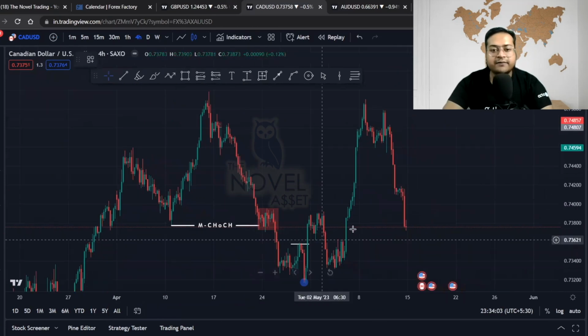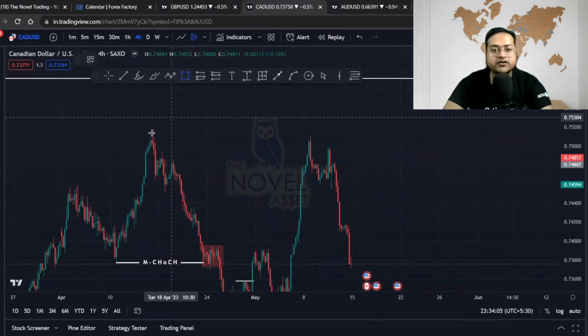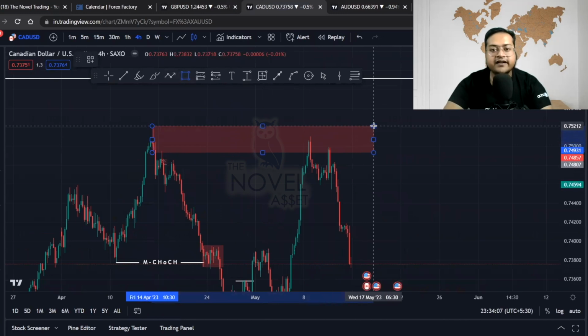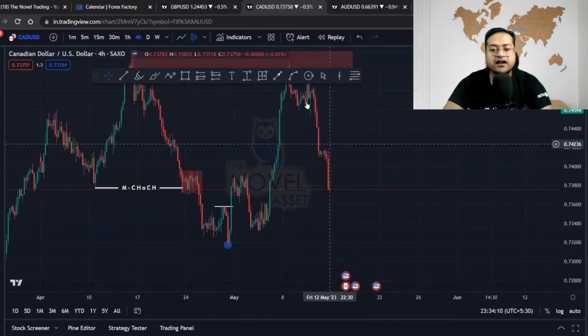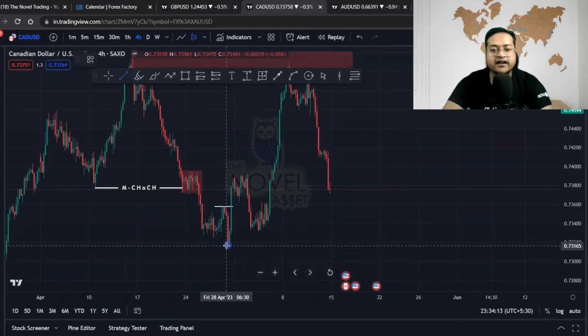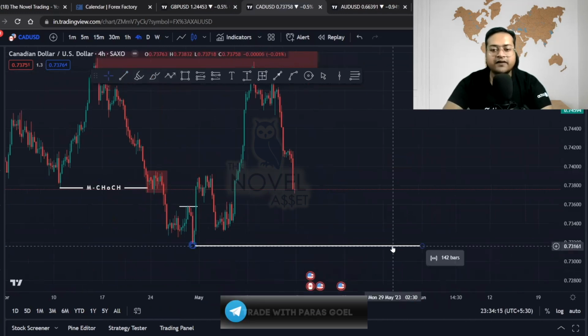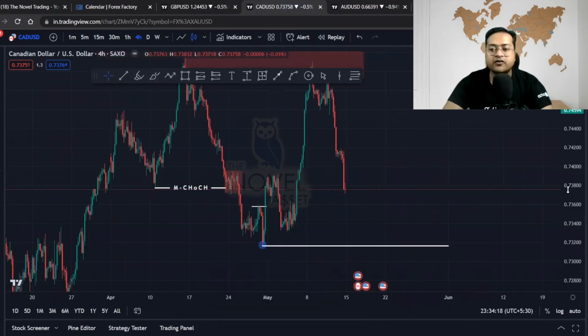After this change of character, price did what? Price tried to mitigate the extreme bearish order block in the market. So over here, price mitigated this order block, and from this candle, the price started its major direction towards the downside. It is targeting what? Majorly, it is targeting this support level of 0.73161. This is how you can do the analysis, guys.